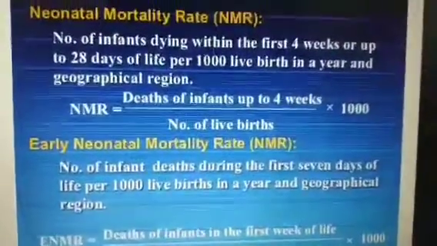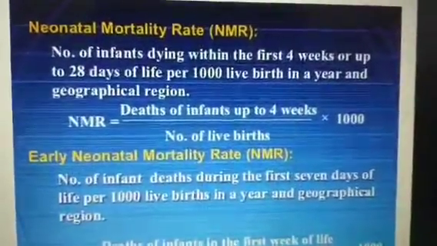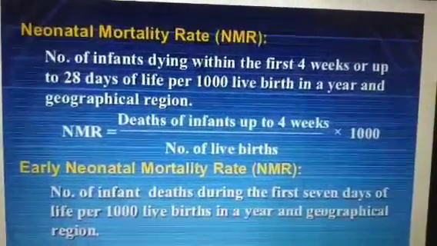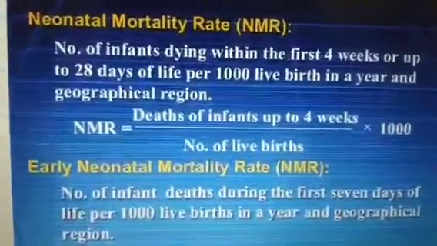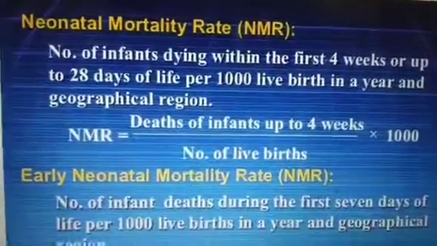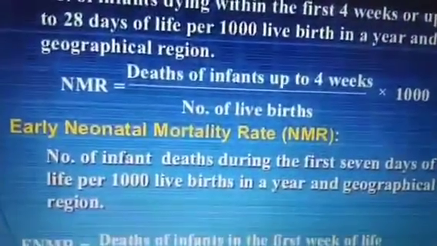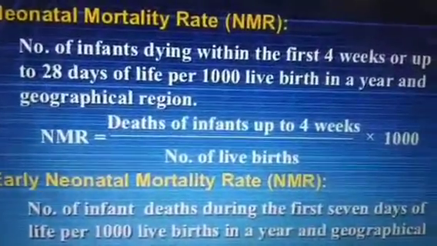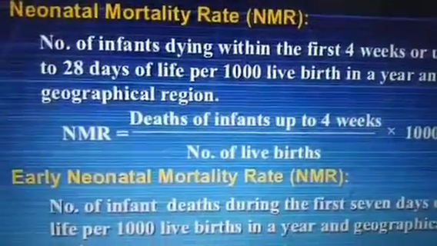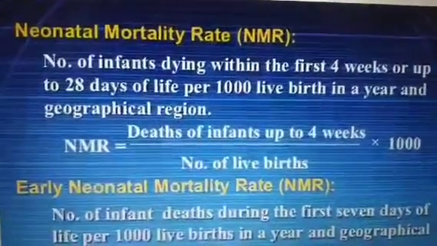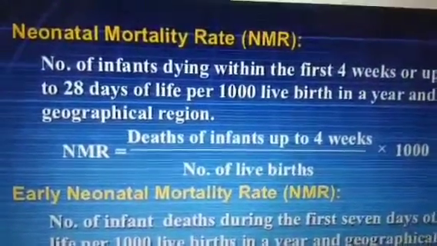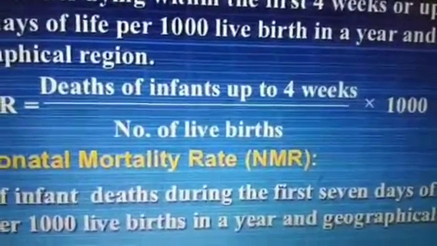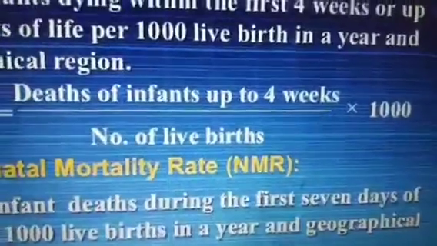Okay, and then it comes in two parts. Before talking about the infant mortality rate, there are two parts: the neonatal mortality rate, NMR, and the early neonatal mortality rate, ENMR. The number of infants dying within the first 4 weeks, or up to 28 days, is called the neonatal mortality rate. The formula is deaths of infants up to 4 weeks divided by the number of live births, into 1000.